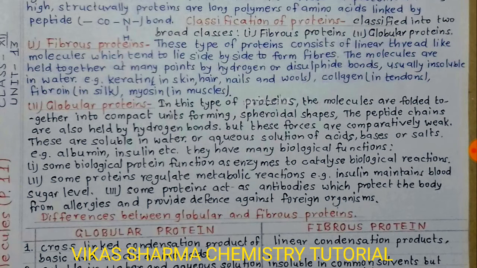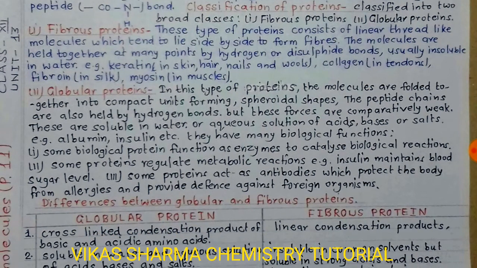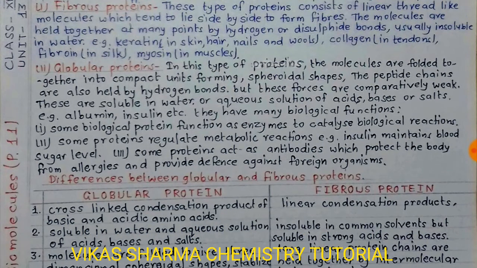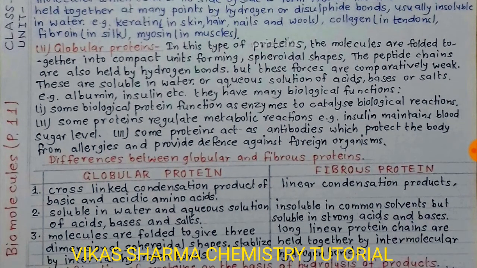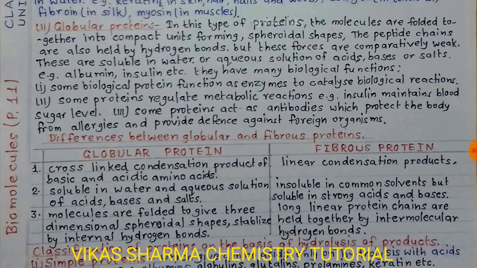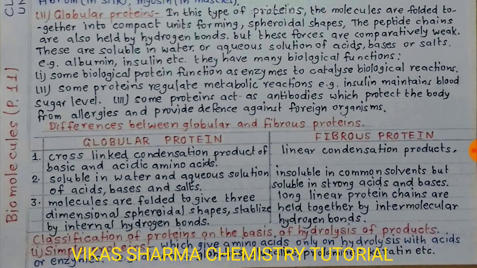Some proteins function as enzymes to catalyze biological reactions. Some proteins regulate metabolic reactions, for example, insulin maintains blood sugar level. Some proteins act as antibodies which protect the body from allergies and provide defense against foreign organisms. Students, on the display you have seen the differences between globular proteins and fibrous proteins.